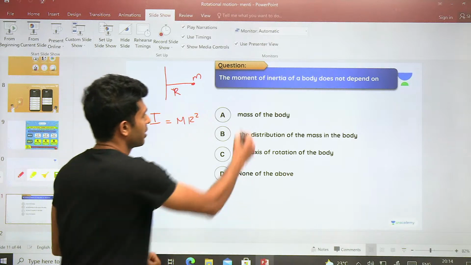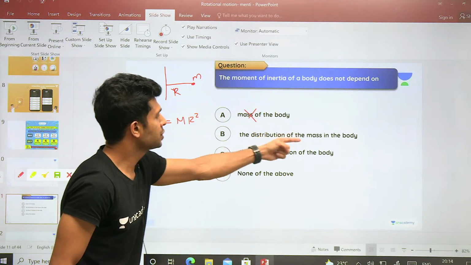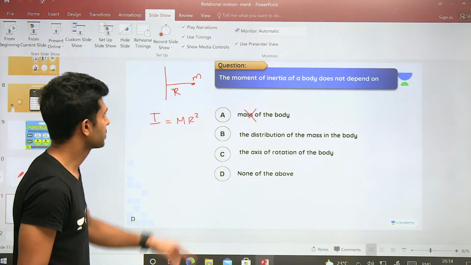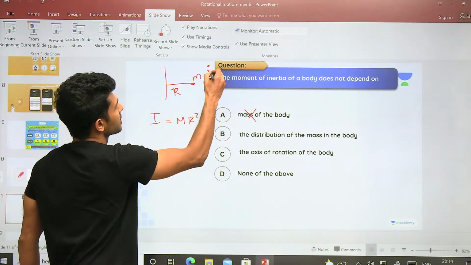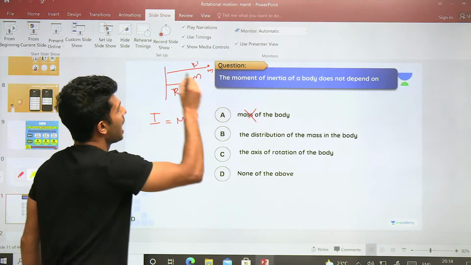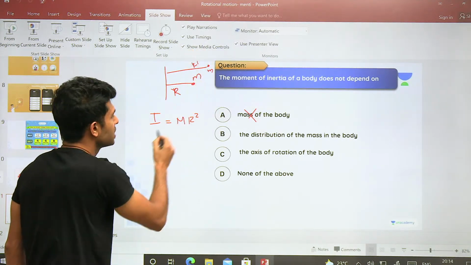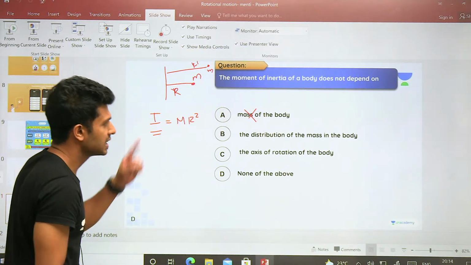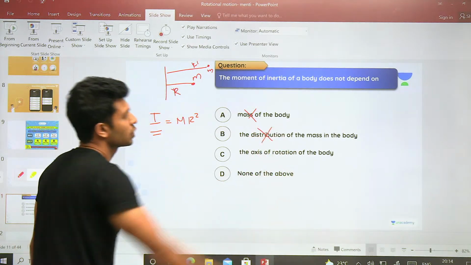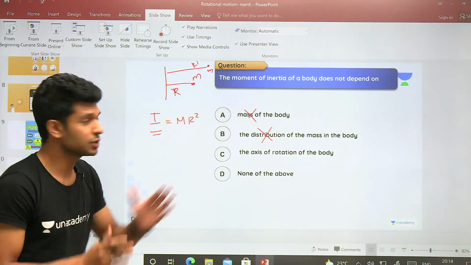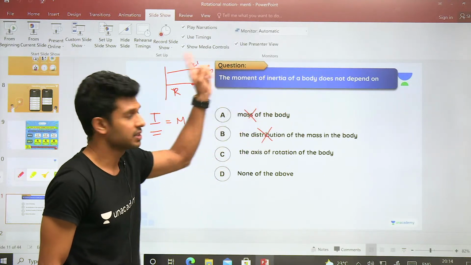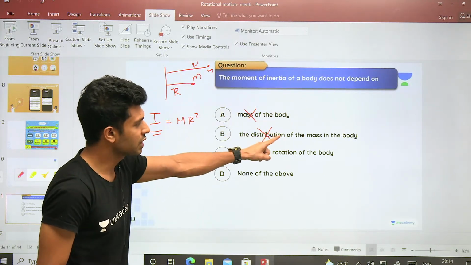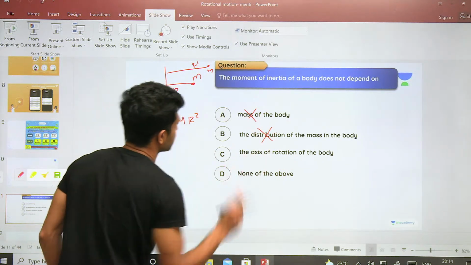Okay, so this is not our option. Distribution of mass in the body. That means, instead of keeping the mass here, let's say I am keeping the mass here. What will change? The R value will change. If the R value changes, won't the moment of inertia change? Yes. So this is also not our option. Our option is the one which does not affect the moment of inertia. Mass depends, distribution of the mass also depends, and axis.